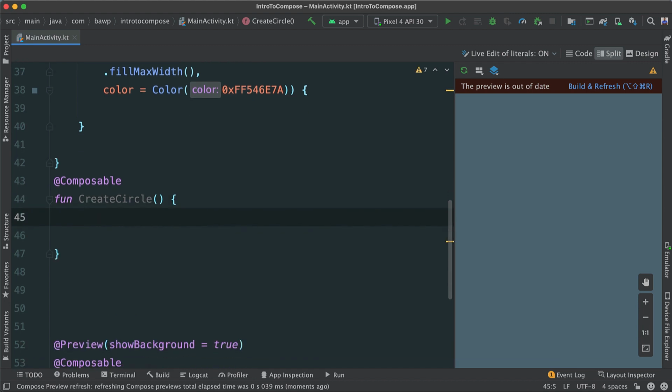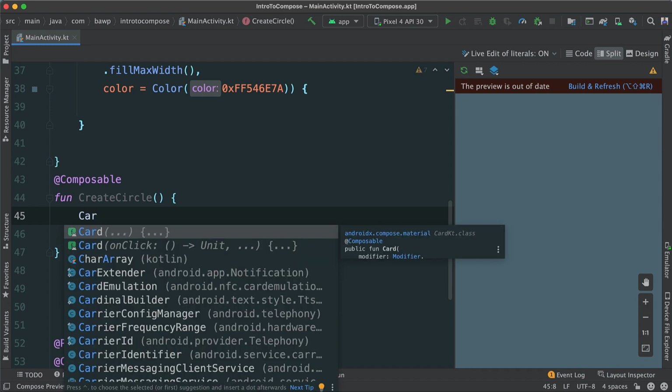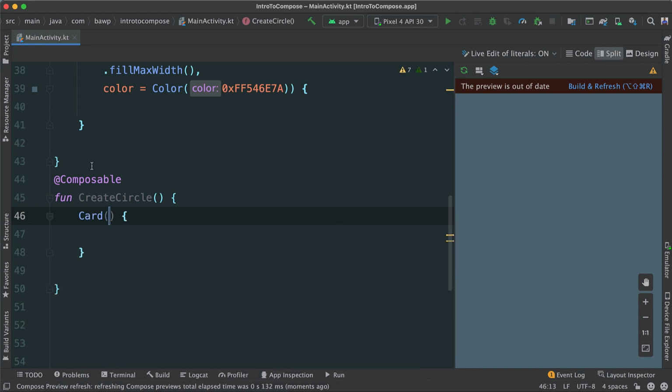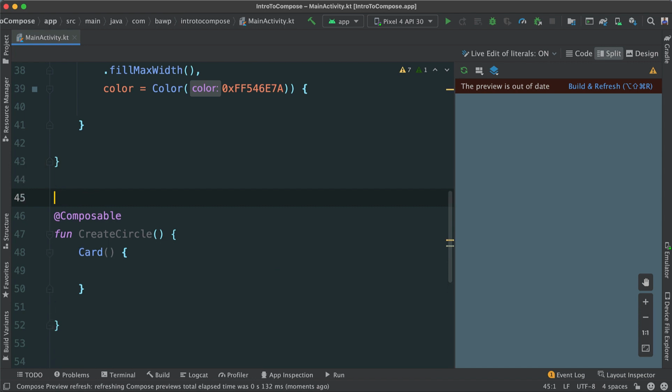How do I create a circle? Well, as I said, there are different ways, but the basics is that we need to have some sort of baseline, or some sort of main composable we can call, and then we can modify it. So let's start with a Card. So I'm going to say Card like this. So it is a composable. Hit enter. And for now, I'm also going to go ahead and make this previewable, so that I can also preview to the right here. So @Preview.